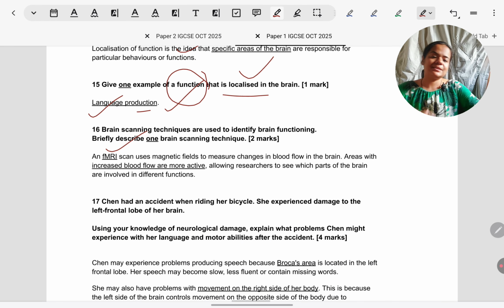Okay, next is just describe one scanning technique. It's not just name, it is describe, and you can see it is for 2 marks. If it was just name, they would have given 1 mark. So don't just name fMRI and leave it. fMRI, then explain what it does. It sees where blood oxygen is reaching more when someone is doing a task, to identify which area is involved in solving the task. Alternatively, you could take EEG.